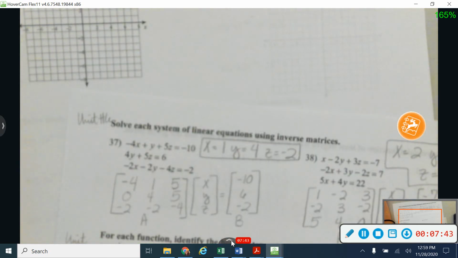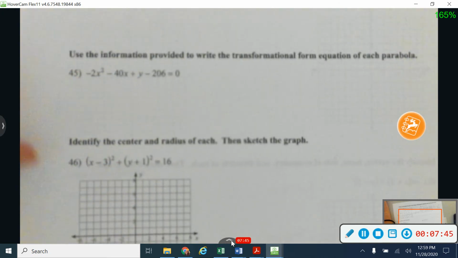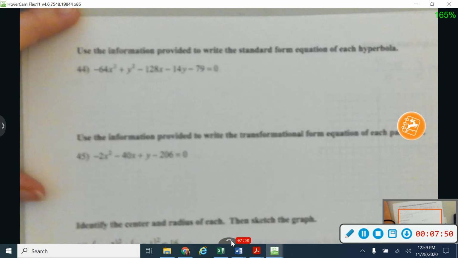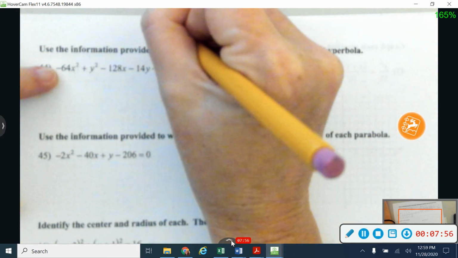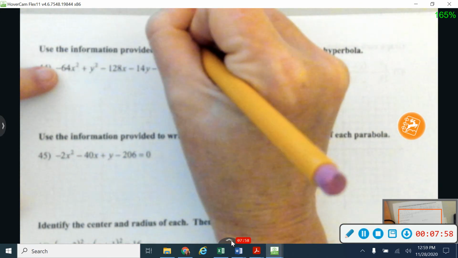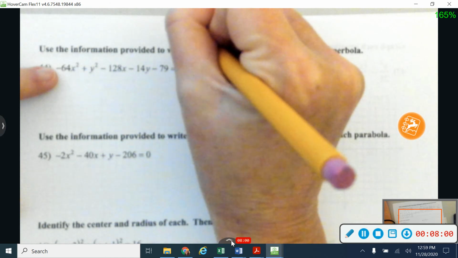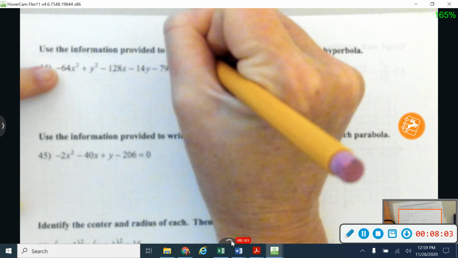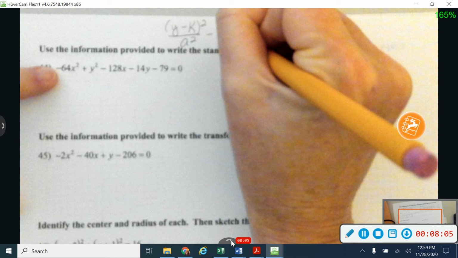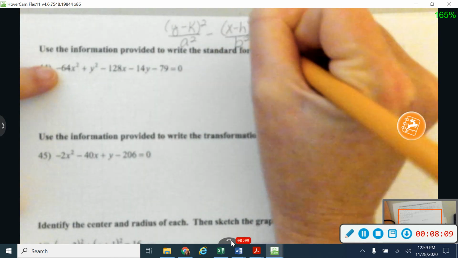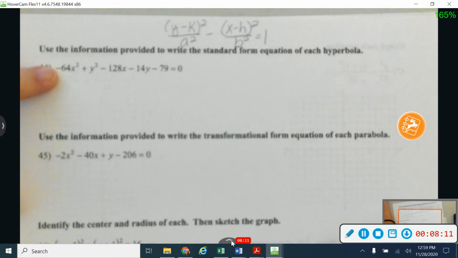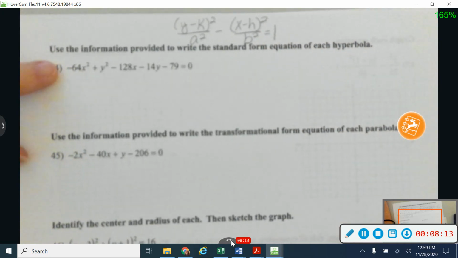Okay, let's see here. That was 43. Let's jump over here to 44. So 44, I'm going to do a similar thing, but this time with a hyperbola. With a hyperbola, what you want to be careful of is the negative sign that's right there. So my standard form for my hyperbola, and I'm going to write it with y first because I'm working with a positive y value, is going to be this. And with a hyperbola, a is always first. A is always first on a hyperbola. So that's the standard form of my hyperbola that I'm looking for here.